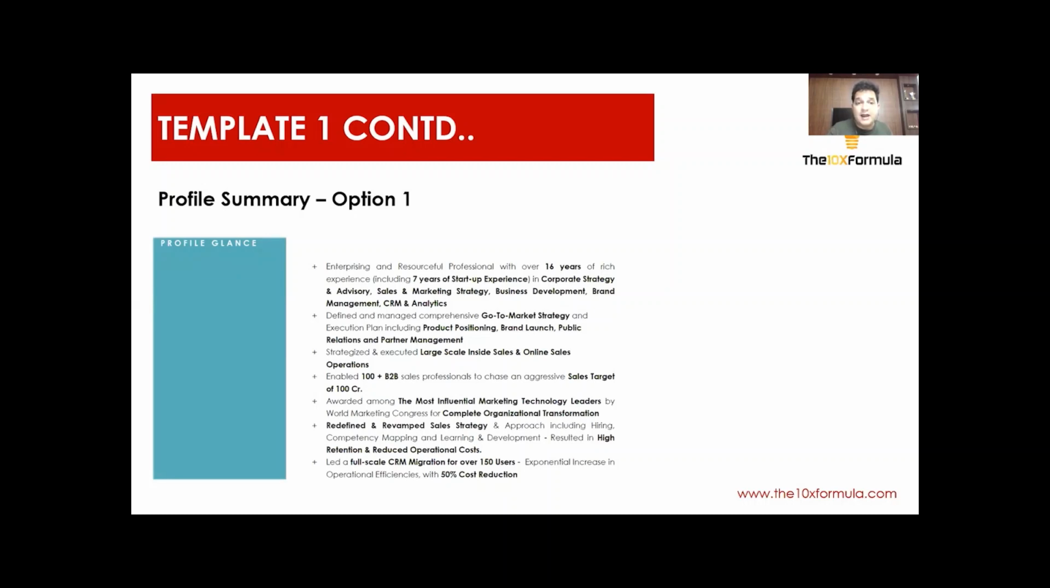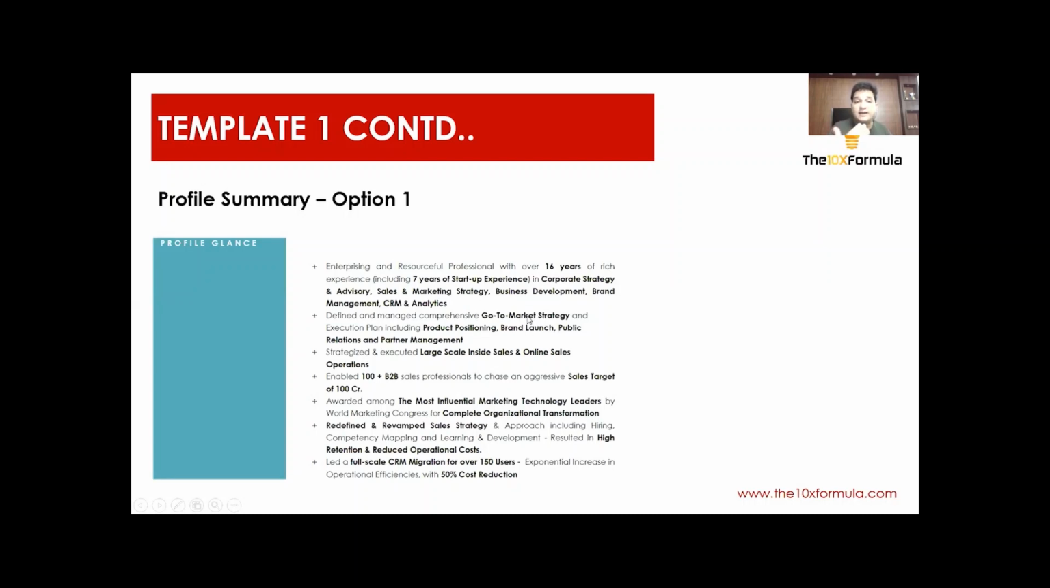So for example, enabled 100 plus B2B sales professional to chase an aggressive sales target of 100 CR, awarded among the most influential marketing technology leaders. Okay, led a full scale CRM migration for over 150 users, exponential increase in operational efficiencies with 50% cost reduction. So wherever possible, I have tried to relate my experience with the kind of accomplishments I have done for the organizations. I have highlighted the words which I want people to see it.